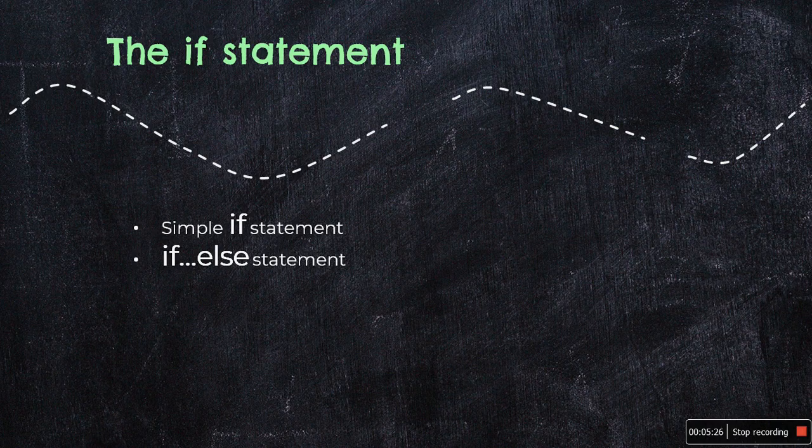Now let us move on to the first kind of statement, the if statement, which is implemented in two forms: either a simple if statement or an if else statement. Let me show you the syntax for the simple if statement. It is like this: you have a certain condition and you check the condition through an expression. If you want to know what an expression is, you can refer to my previous video where I have discussed the different types of expressions in C++.